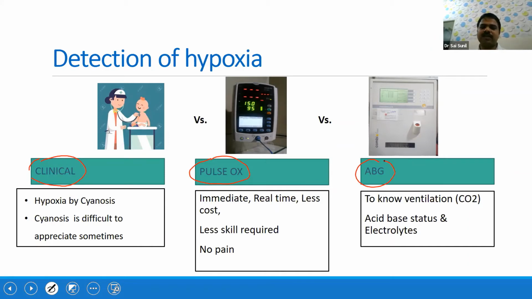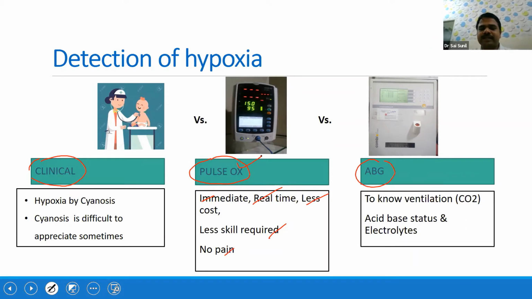The other one is the pulse oximeter. So it is very easy, isn't it? Immediately you can know what the oxygenation, what the oxygen levels are. So it is immediate and real time. The cost is also less. The skill that is required is also less, whenever you are using a pulse oximeter, and there is no pain to the baby. So pulse oximeter is one of the reliable ways to detect hypoxia.